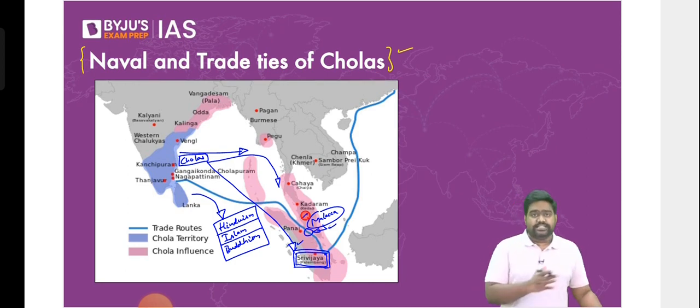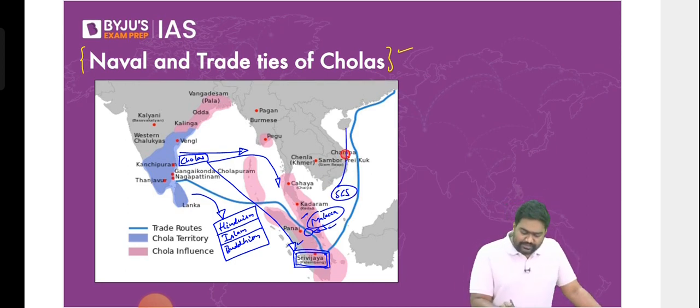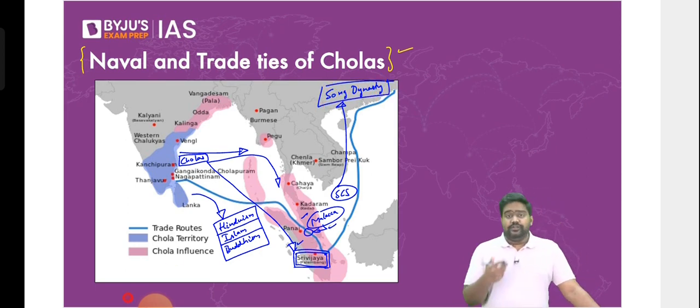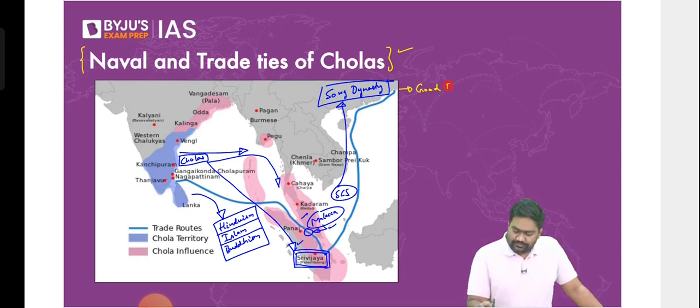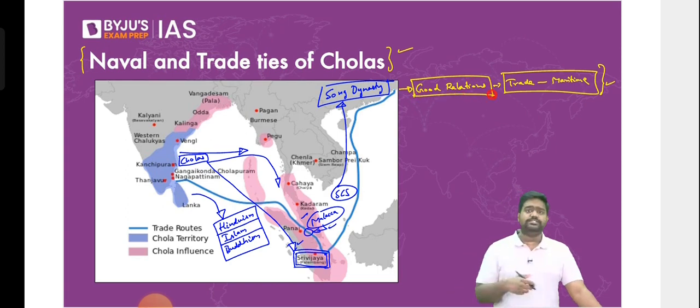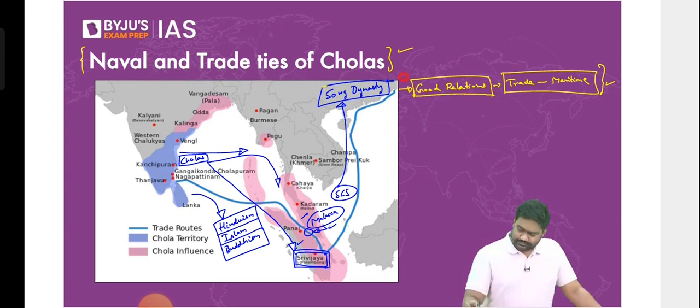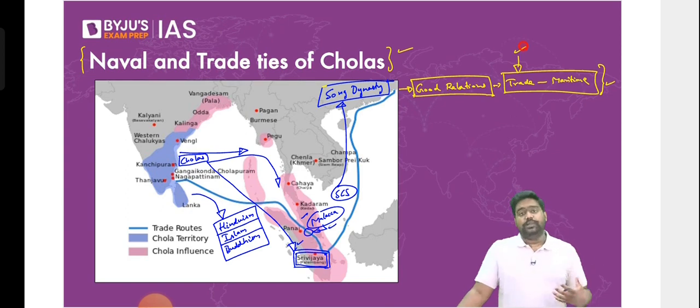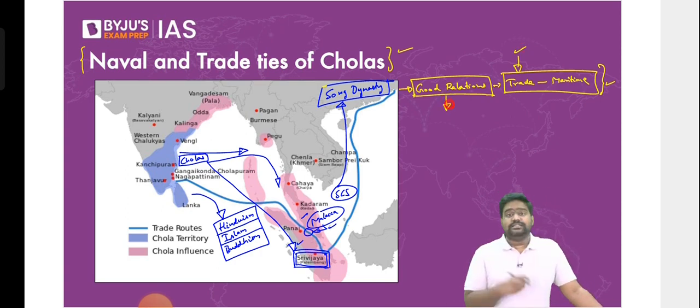And the Cholas didn't stop here. They expanded their influence further towards the South China Sea, and there are very well documented links between the Cholas and the Song dynasty of China. The Song dynasty was one major empire in China, and it had very good relations with the Cholas. They had maritime trade relations. There has been an exchange of goods between the two sides. From India, a lot of precious commodities were exported, including spices and gold, etc. From China, a lot of goods have been imported as well since the ancient medieval times, from silk to paper to fishing techniques. So there has been a lot of exchange of ideas, exchange of trade between the two sides. And the Cholas and the Song dynasty didn't stop here.